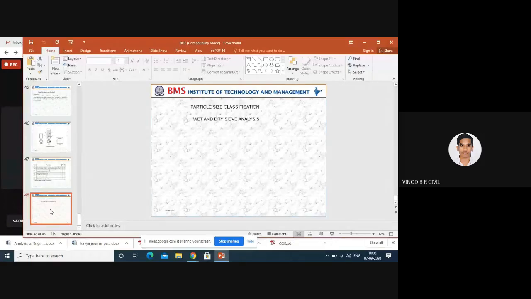And come to the wet sieve analysis. In the silt and clay, we can conclude what is the percentage. For example, silt and clay is 80%. What is the clay content, whether it is 50 or 40? What is the silt content, whether it is 20 or 30%? We don't know. We have to calculate the clay and silt content. With the help of the hydrometer, we can calculate the silt and clay content. Hydrometer is one of the equipment. We can go for the wet sieve analysis. We can find out the percentage of silt and clay content.